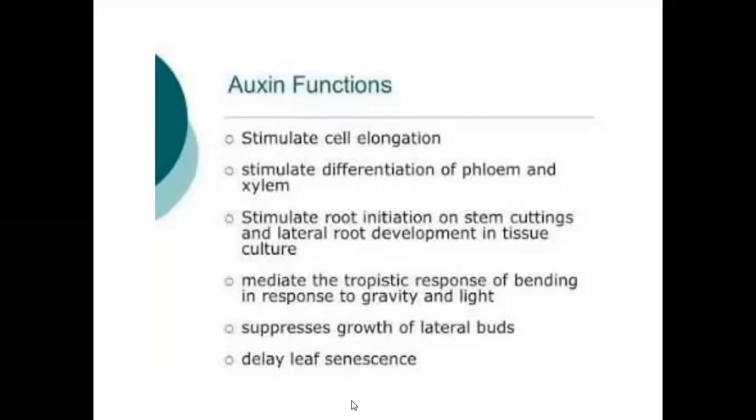And suppress growth of lateral buds, already completed. Suppressing growth of lateral buds means apical dominance. And delay leaf senescence. Delaying leaf senescence means delaying the aging of leaves. Aging of leaves is delayed by the auxin chemicals, meaning the leaves always stay green. They stay in a young age.